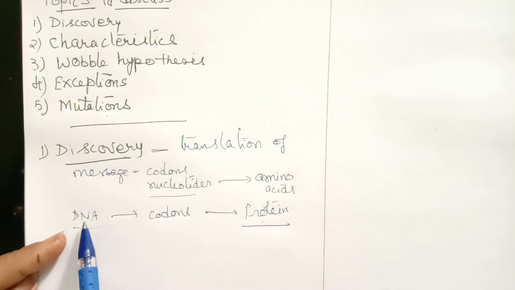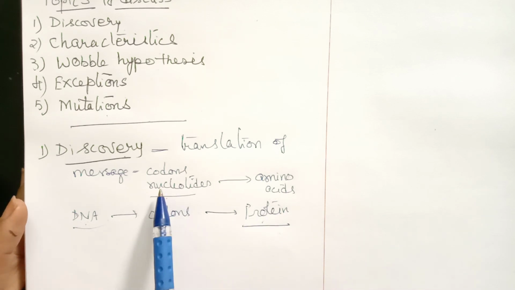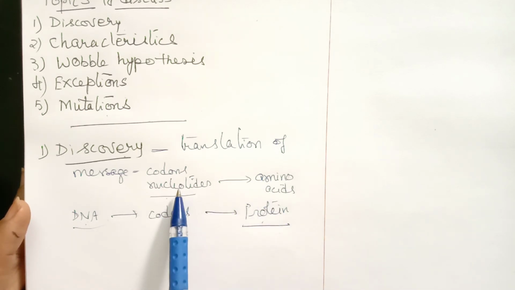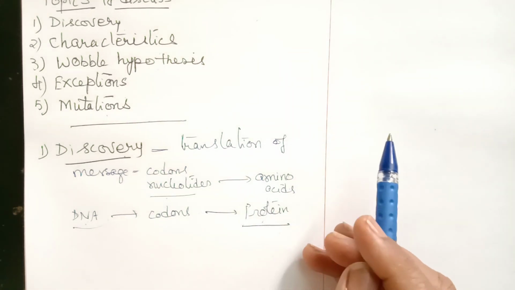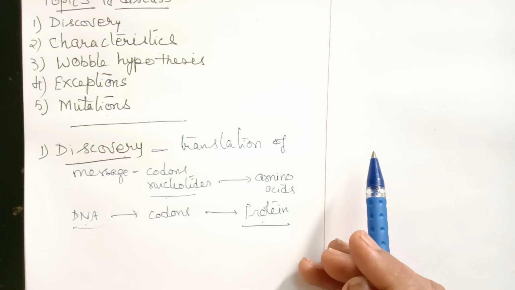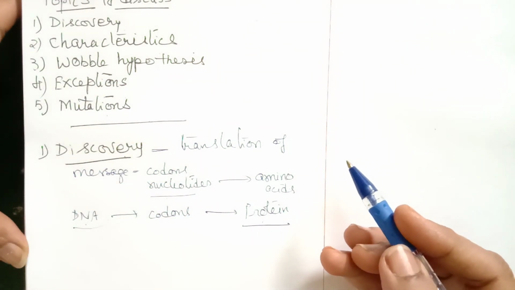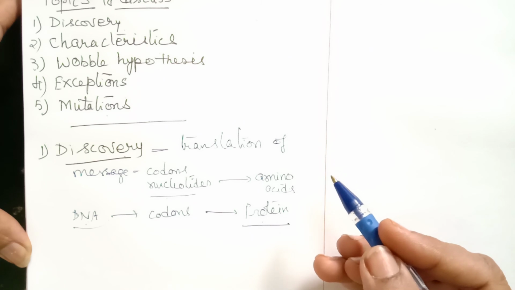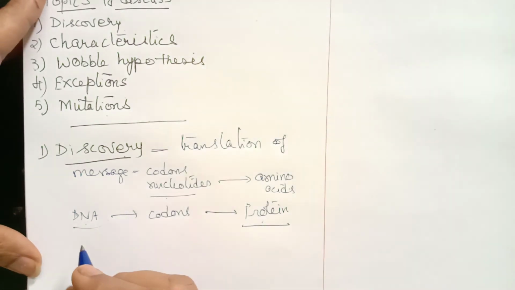So it is the DNA which is deciding the proteins, that is, the amino acids present in proteins. But they cannot be decided directly based on complementary nature because there is no complementary nature between nucleotides and amino acids. So whatever information is present on mRNA is decoded to form a polypeptide.